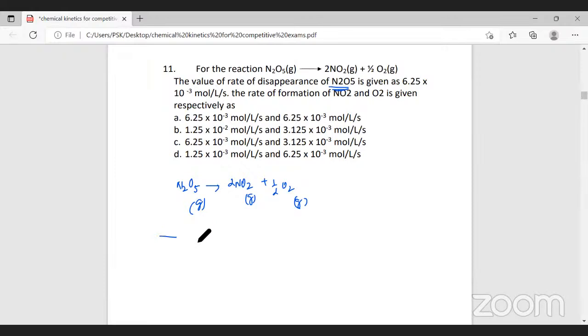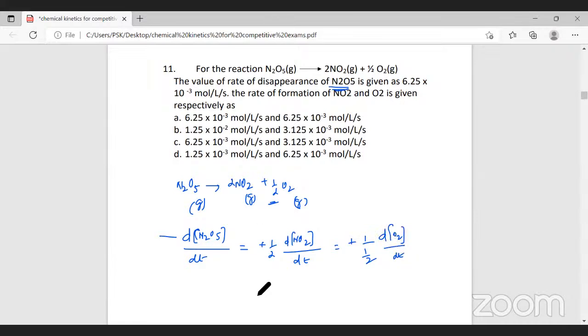I can write minus change in concentration of N2O5 divided by change in time, that will be equal to plus 1 by 2 change in concentration of NO2 divided by change in time. That will be equal to, see here, the stoichiometry is half here, so it will be plus 1 divided by 1 by 2 change in concentration of oxygen with respect to time.